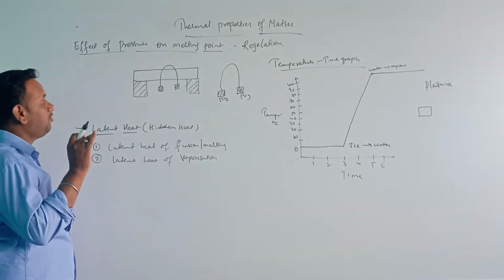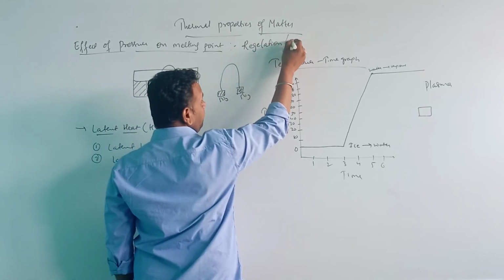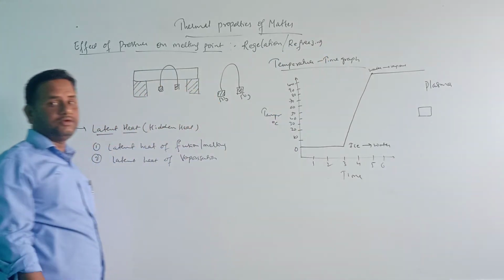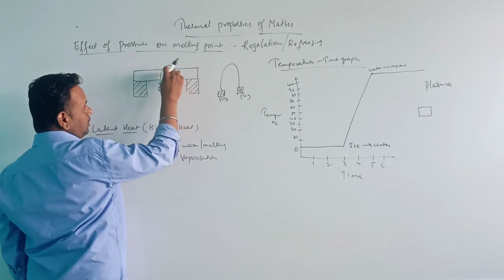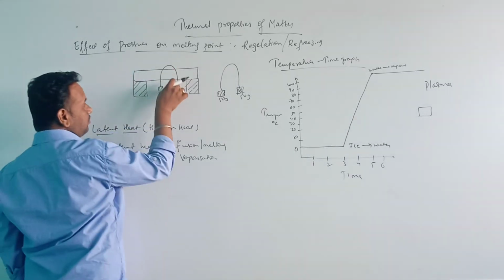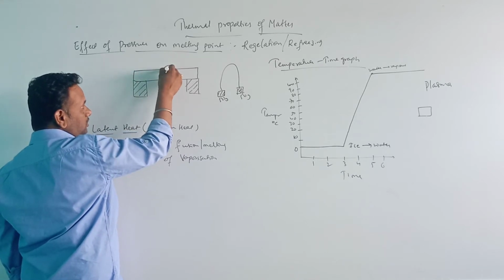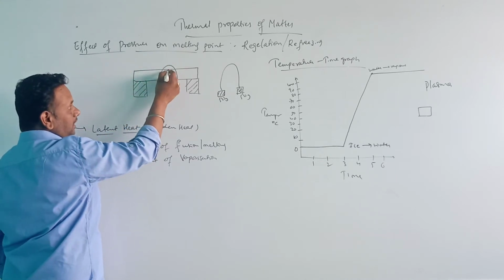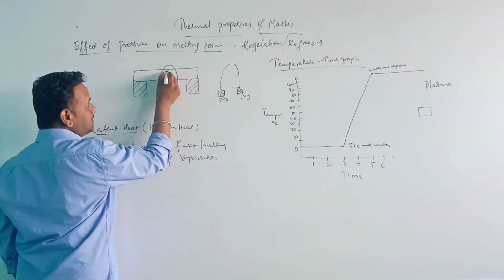Okay, that phenomenon is called regelation, or it is also called refreezing. When we hang this copper wire on the ice block, the pressure applied by these weights and by this wire on the block makes it come down slowly, and due to this pressure, the ice will melt here.